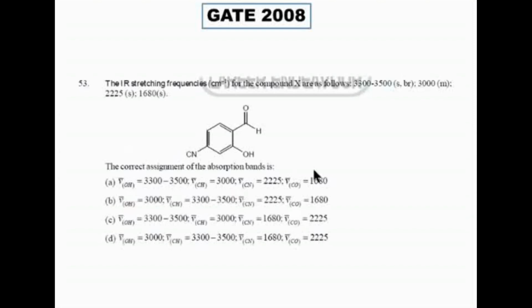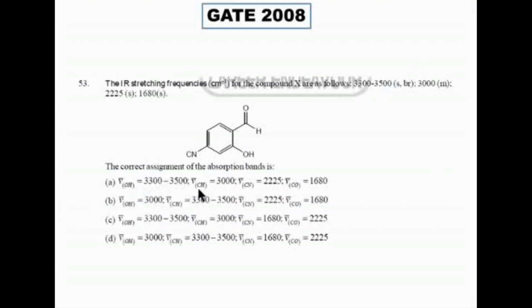Okay. So C triple bond N should be around 2200. So if I catch the C triple bond N, I can rule out those two options. So option C and option D are gone. Between these two options, which one will have OH? Around 3300 to 3500 you will have broad, strong and broad. OH or CH, strong and broad? OH. So what is the right answer? Option A. So OH should have 3300 to 3500, strong and broad.